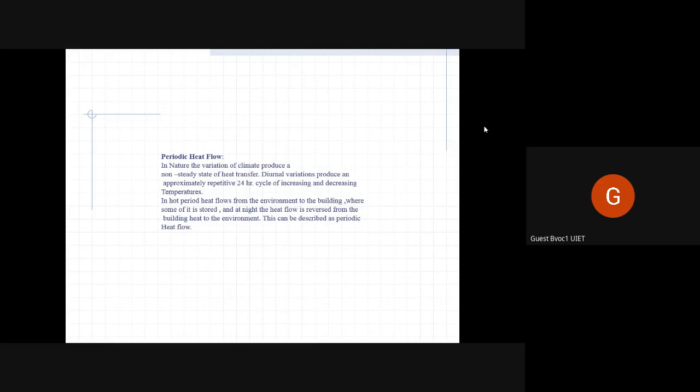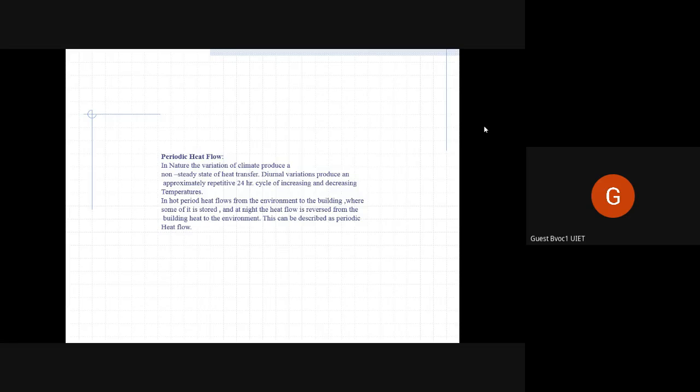So in nature, climate produces a non-steady state of heat transfer. In the daytime, when the sun is shining down, the air becomes hot, the wall surfaces and everything is very hot because of the extreme rise in temperature, and then during the night time it cools down, the temperature drops to 10 degrees, 15 degrees, and in the day it's almost close to 40 degrees Celsius.